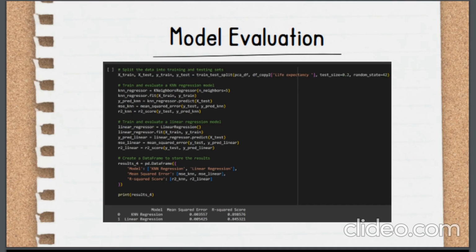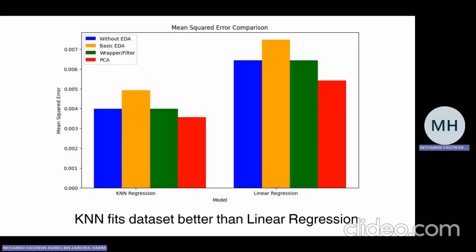To organize the presentation and evaluation results of both models, a data frame result4 is created. This data frame provides a clear comparison of the MSE and R-squared metrics for the KNN regression and linear regression models. It helps to evaluate and understand the performance of each model in predicting life expectancy based on the principal components derived from PCA.